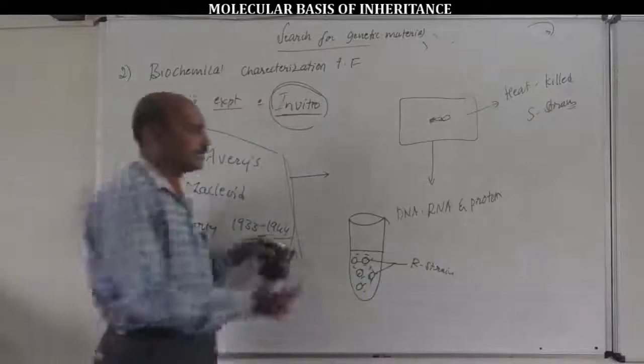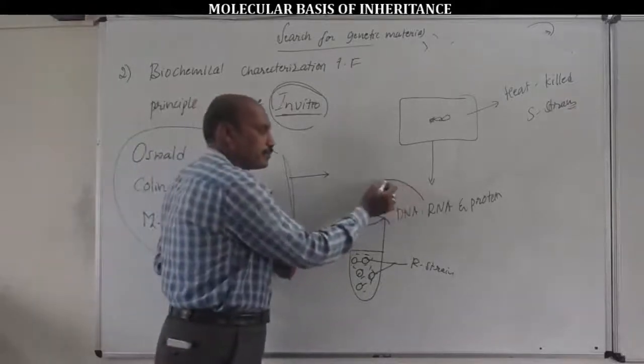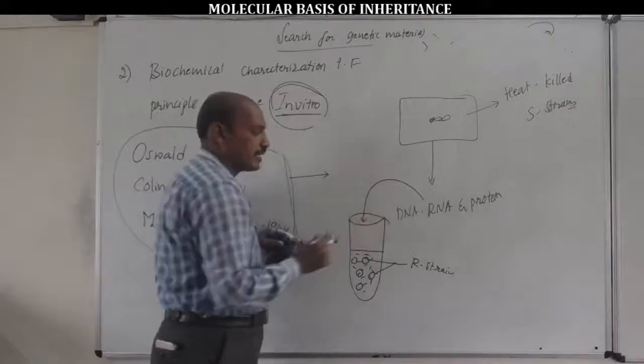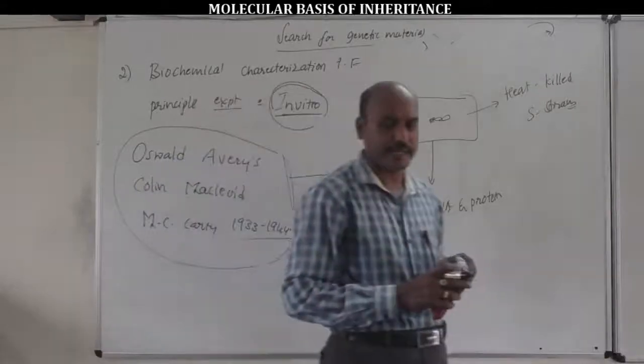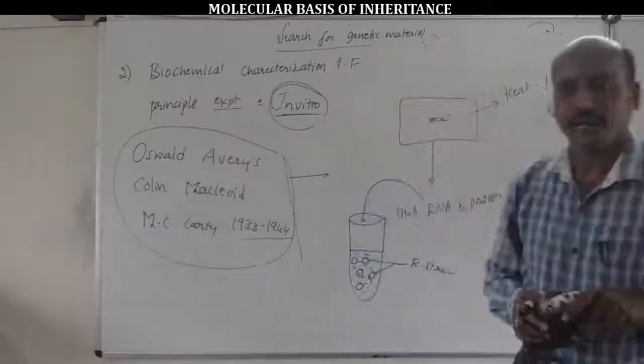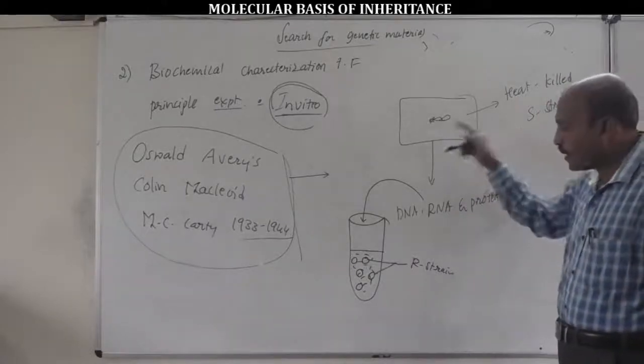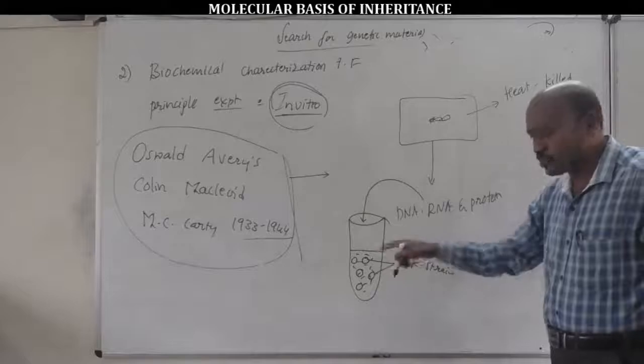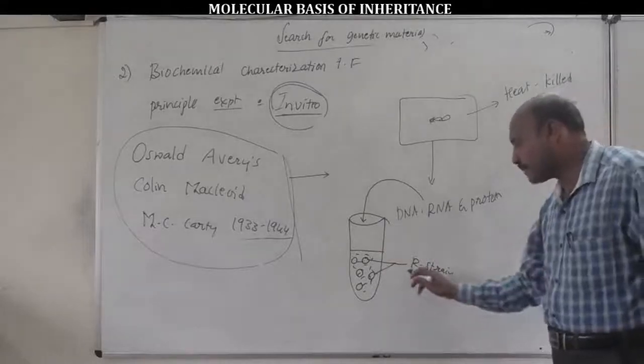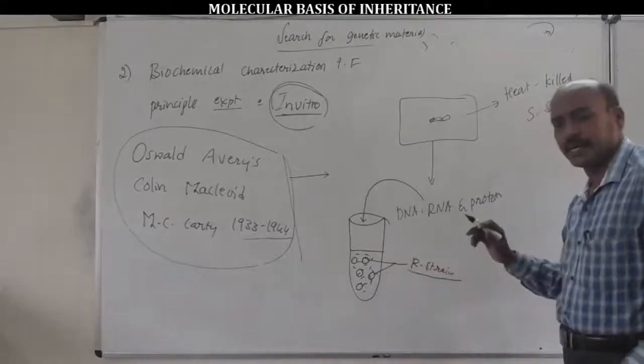Listen here. All three scientists extracted DNA, RNA and proteins from the heat-killed bacteria and kept them in a test tube containing culture medium with R strain bacteria.